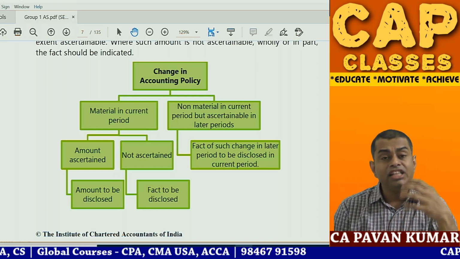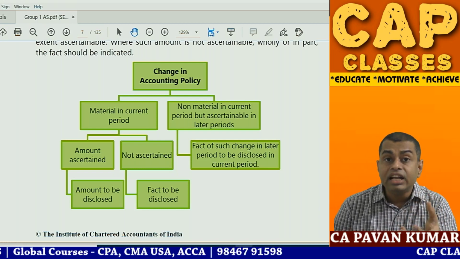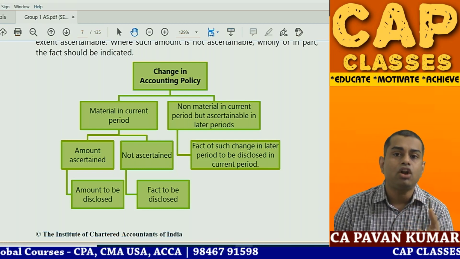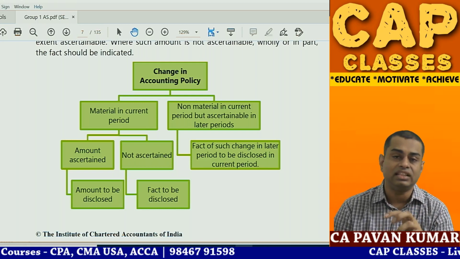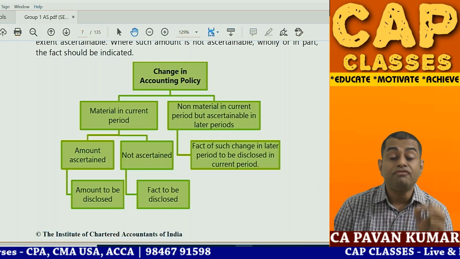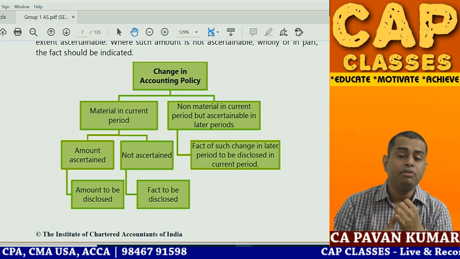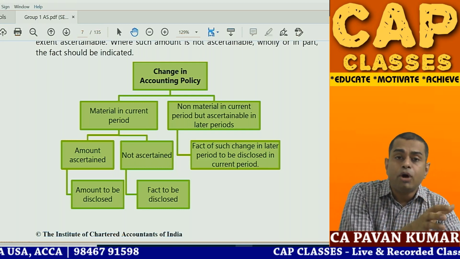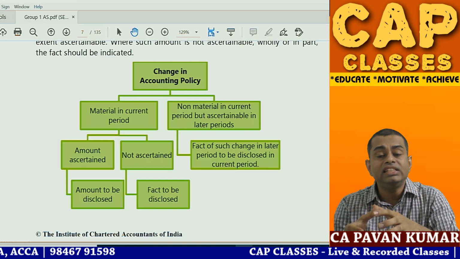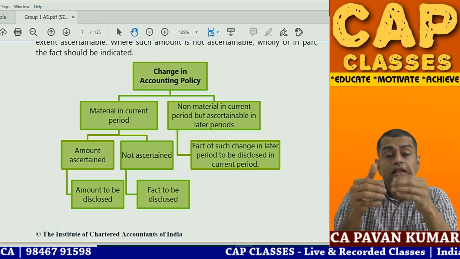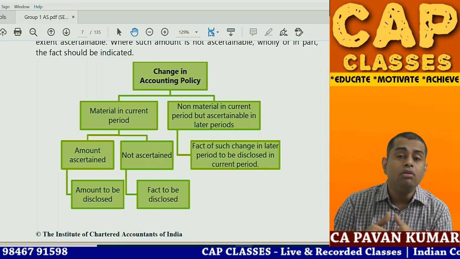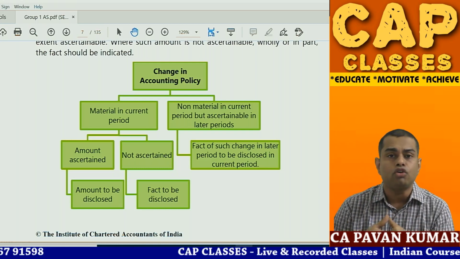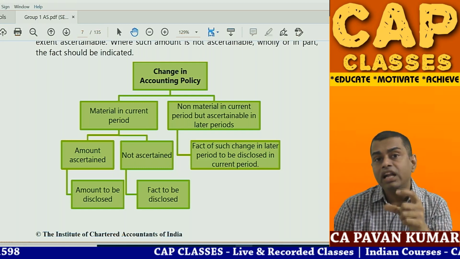Whenever a change in the accounting policy affects P&L, that means the profit or loss for the year, or the net assets, that means assets or liabilities, that fact should be disclosed. Point number one: if you can quantify the impact, say I have changed from policy A to policy B, and because of that there is an impact of 4 crores to the P&L, that means current year P&L has decreased by 4 crores, show it.